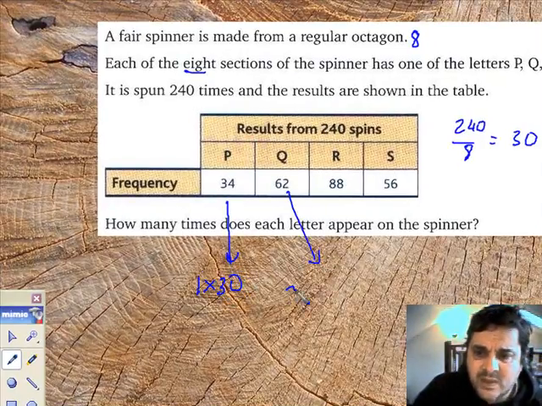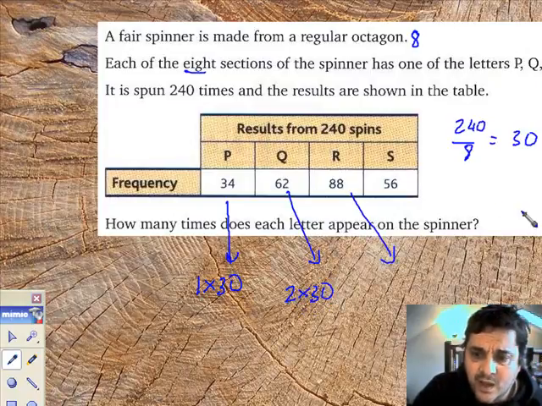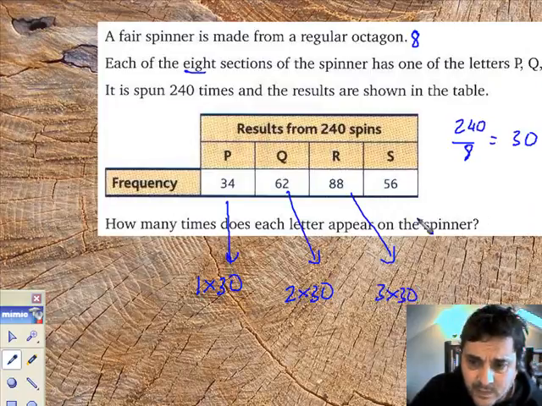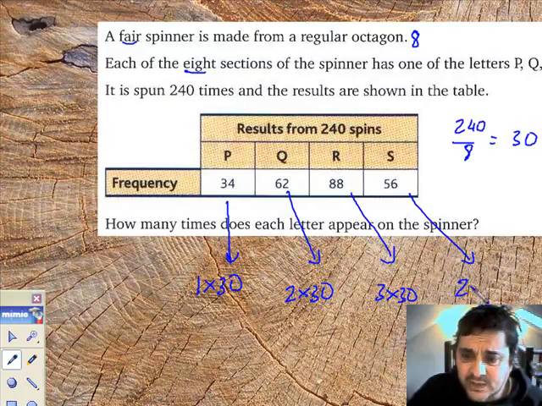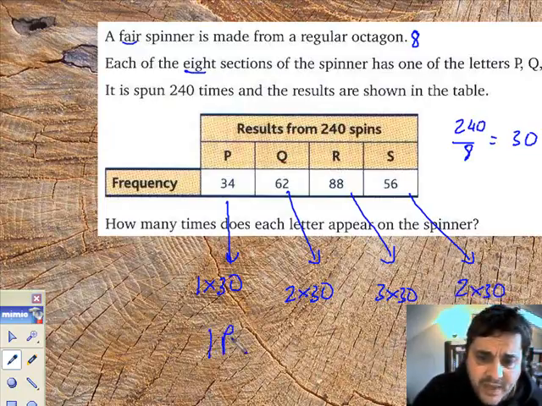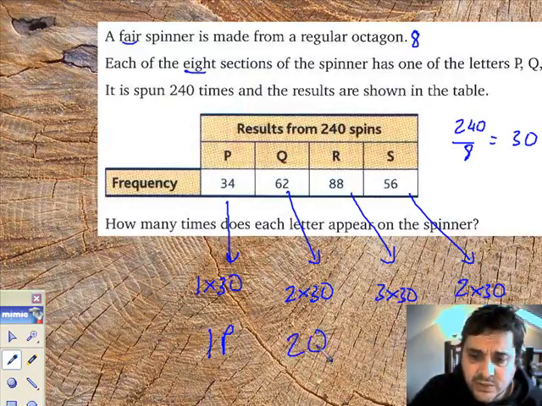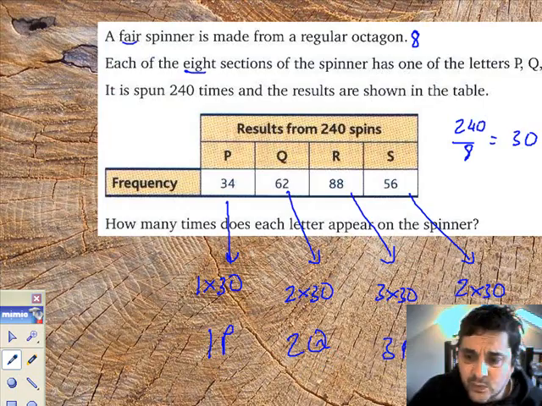The Q, that's roughly 2 lots of 30. The R is almost 90, that's roughly 3 lots of 30. And the S, well, that's nearer to 60 than 30, and it's definitely a fair spinner, so I'm going to call that 2 lots of 30 approximately. So therefore I've got 1 P, I've got 2 Qs on there, I've got 3 Rs, and I've got a single S.